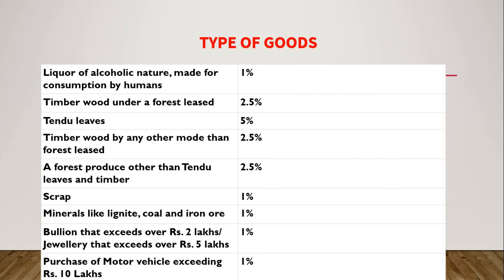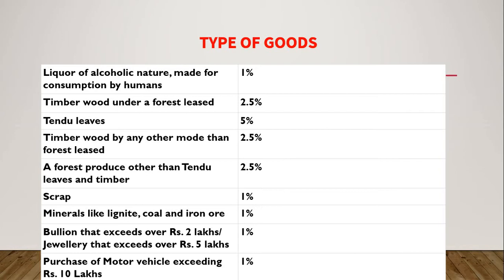Type of goods. This is the TCS nature of goods. For your reference, I noted some types. First, liquor of alcoholic nature made for consumption by humans, the tax rate is 1%. Timber wood under a forest lease, 2.5%. Tendu leaves, 5%. Timber wood by any other mode than forest lease, 2.5%. A forest produce other than tendu leaves and timber, 2.5%.